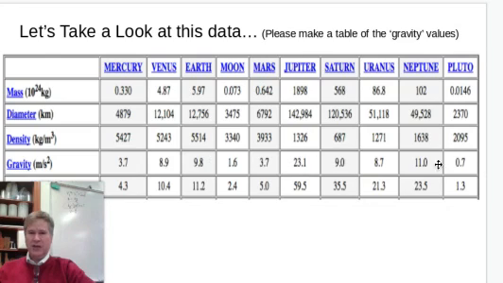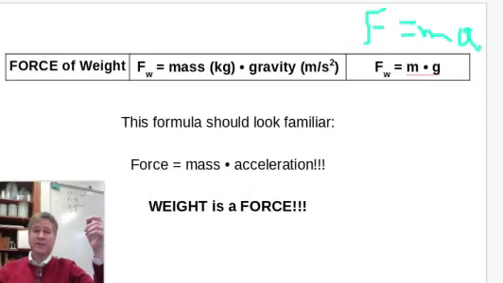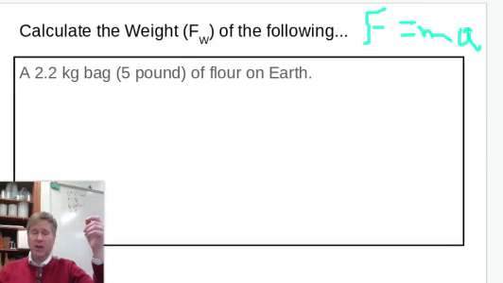Gravity. I do want you to have these gravity values, and we'll continue to use these values and presume that they're exact as a working problem. So even Earth at 9.8, I know we've been using 9.81. Let's use 9.8 for this, unless you're told otherwise. Now you're going to have a series of questions that ask you to apply the force of weight, mg, a couple different ways.